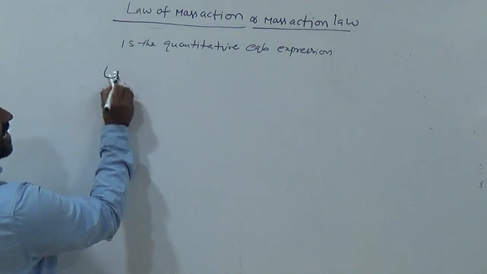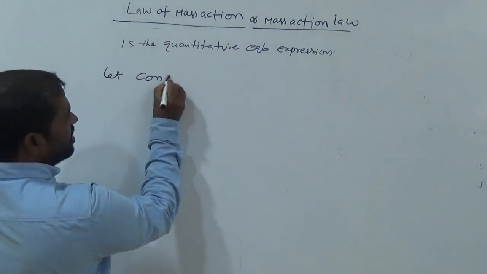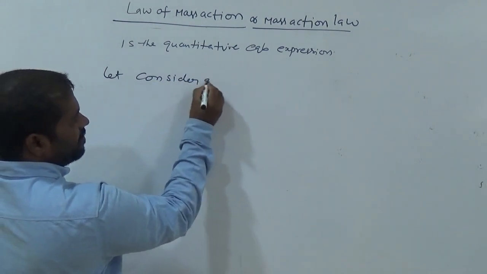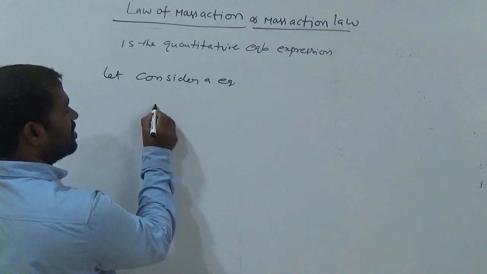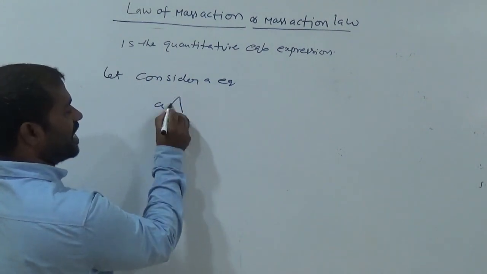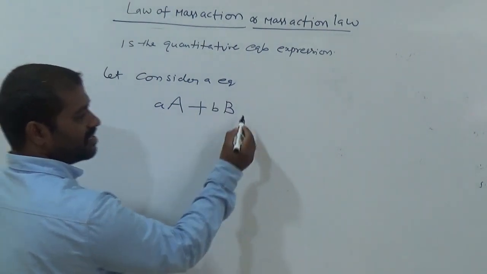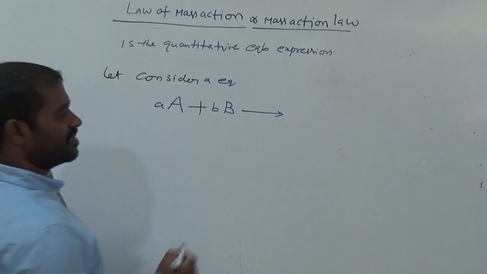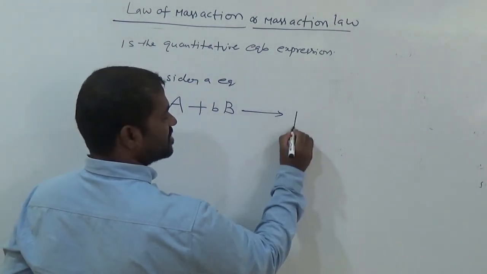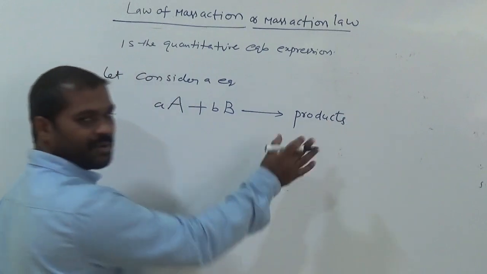Let us consider an equation. a moles of reactant A plus b moles of reactant B gives rise to some products.